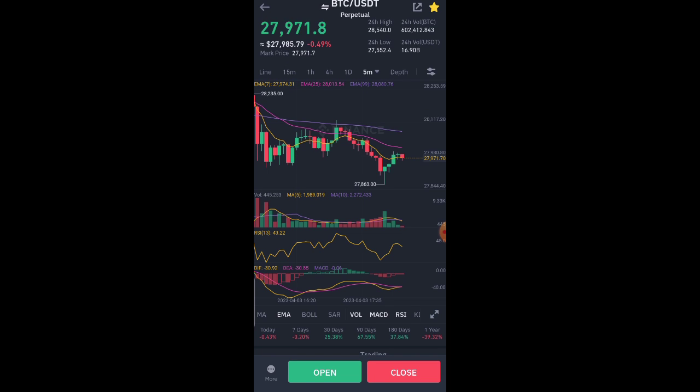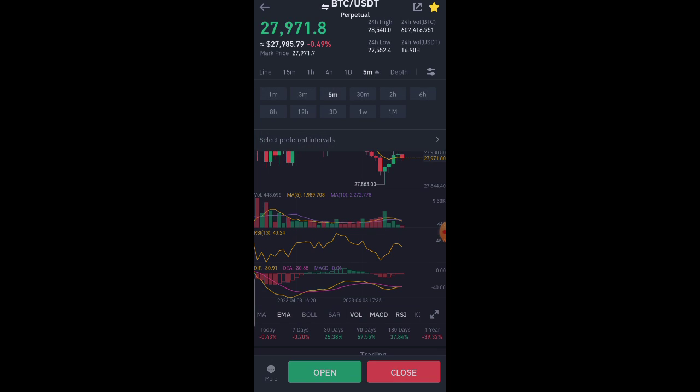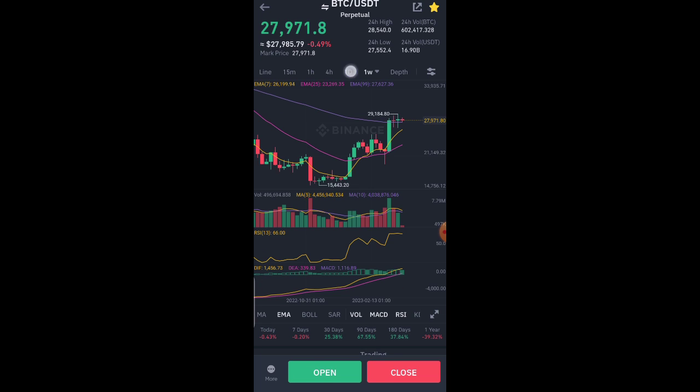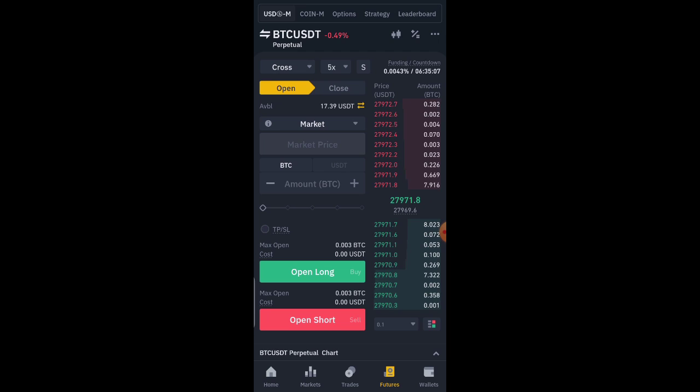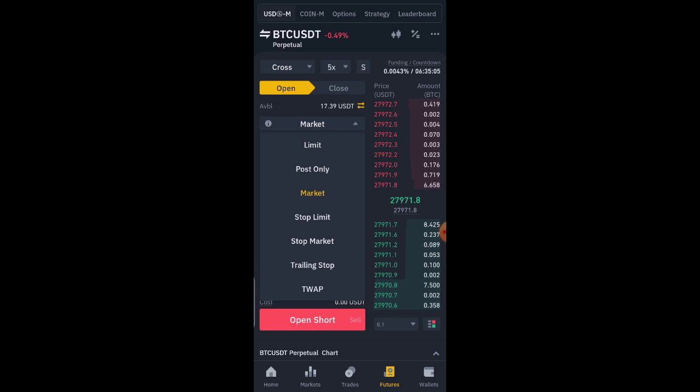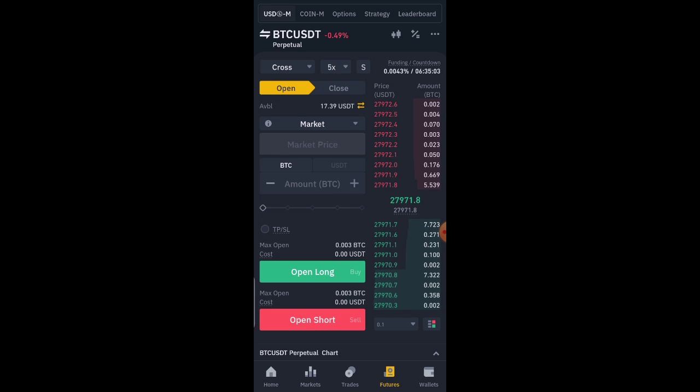So I'll set this back to the daily time frame, go back to the futures page here, click on market order and just enter the market.